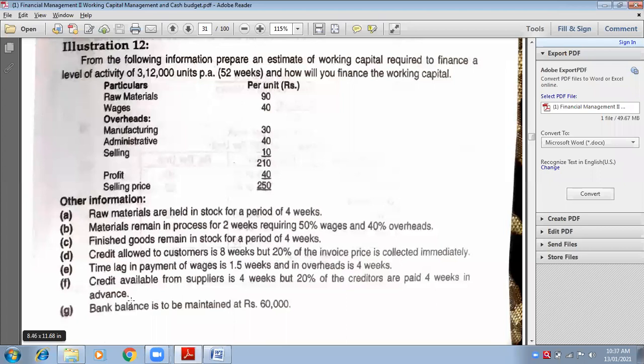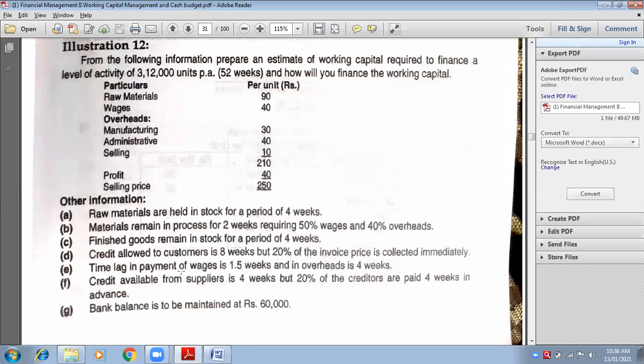For 80%, is it my current liability or current asset? Ma'am, current liabilities. And 20% will be my current asset. Very good. 80% will be my liability, and 20% is my current asset because I have paid them in advance, prepaid expenses, to my creditors. It is my asset.